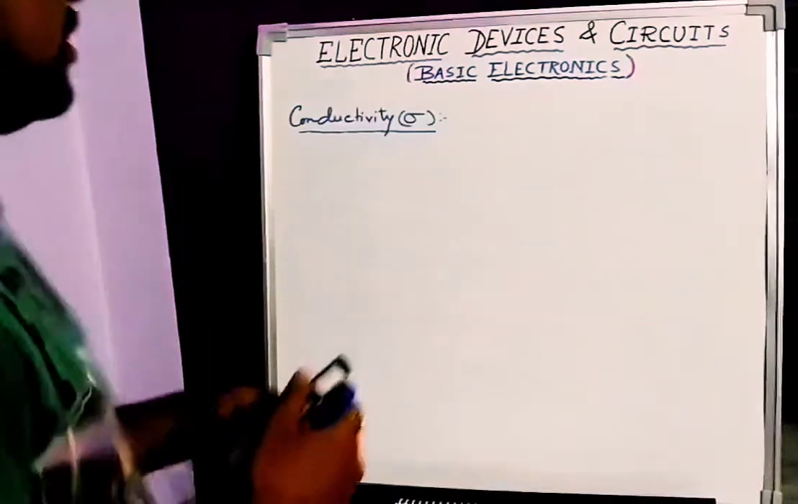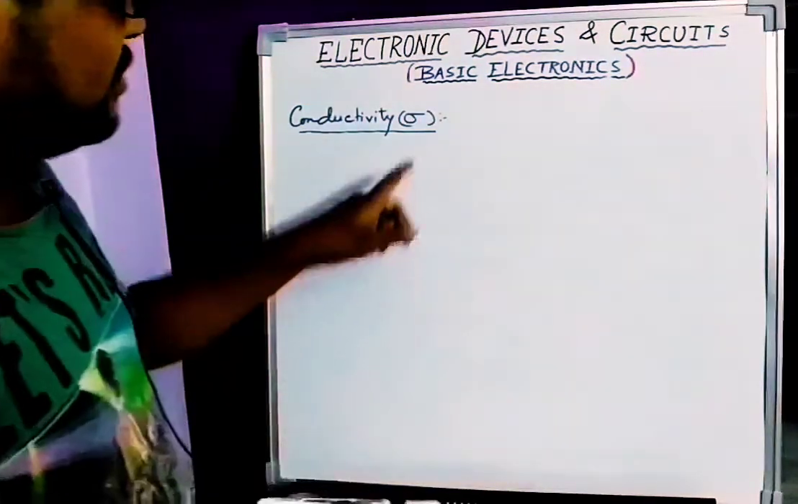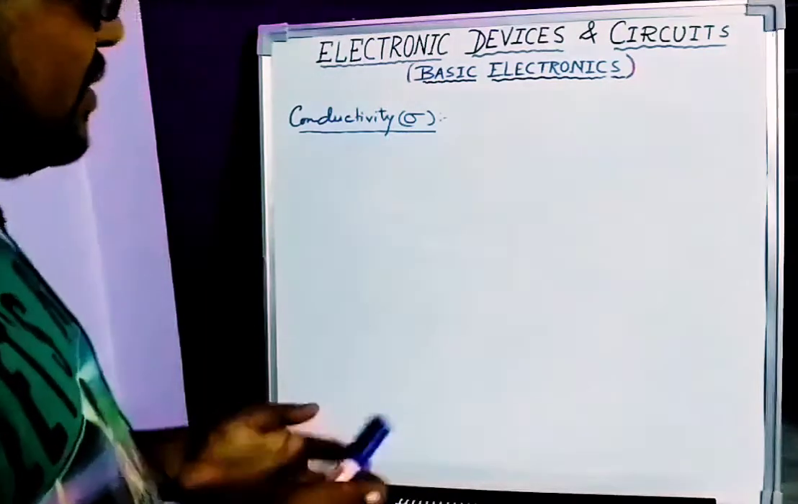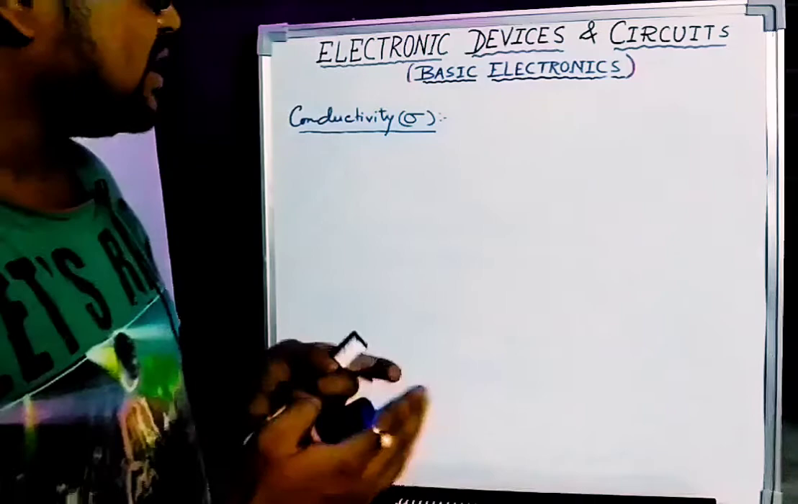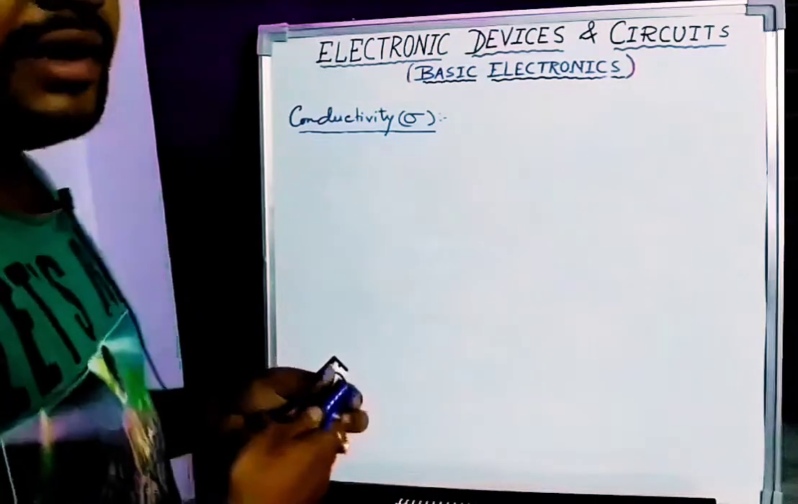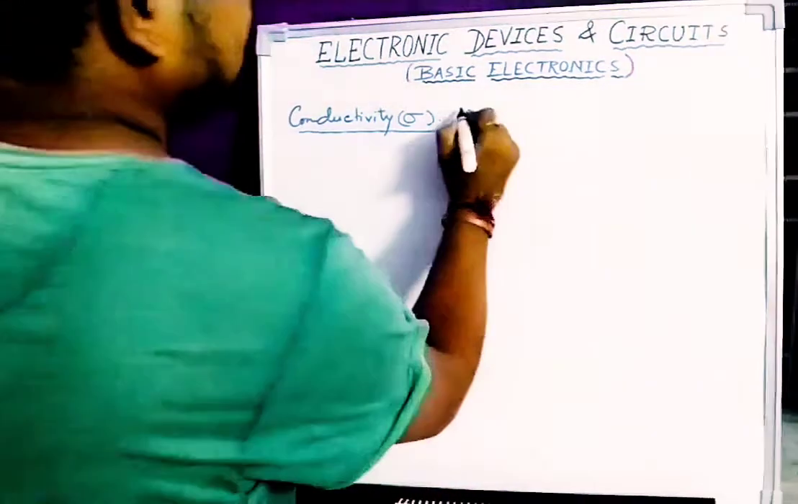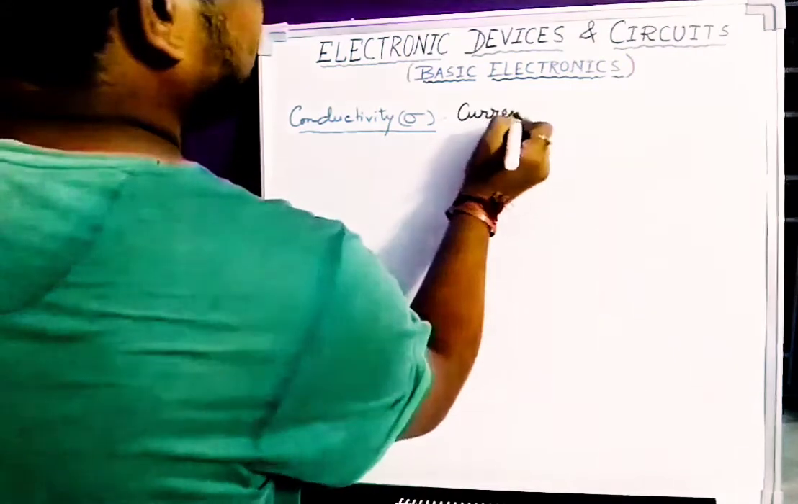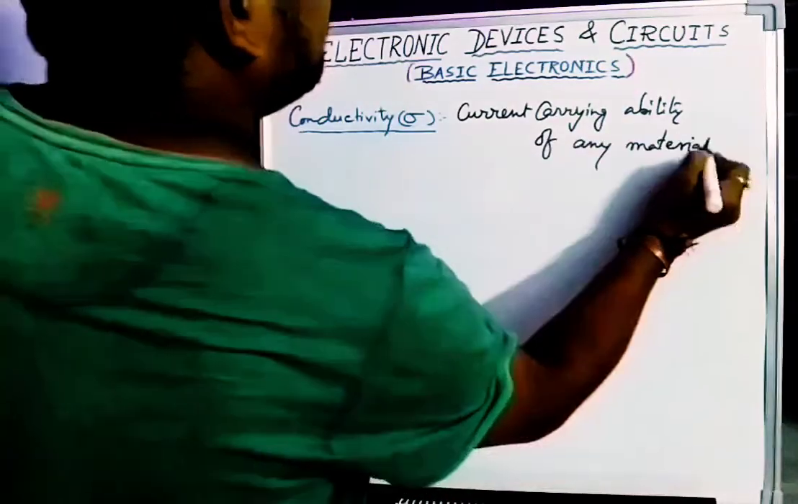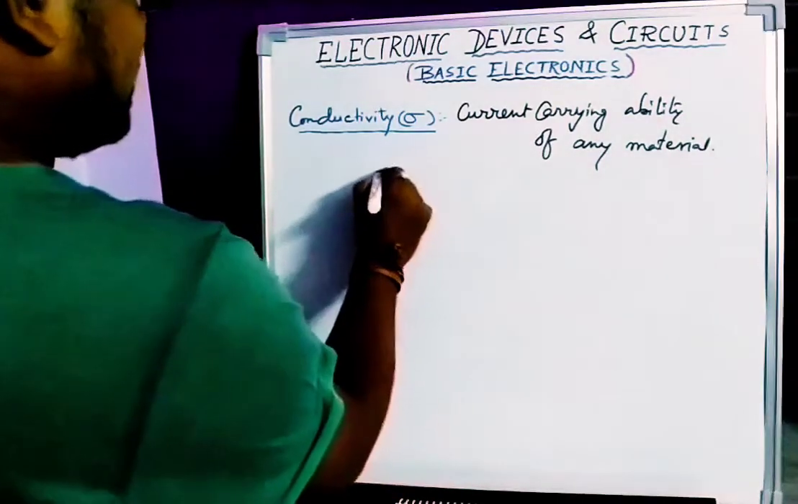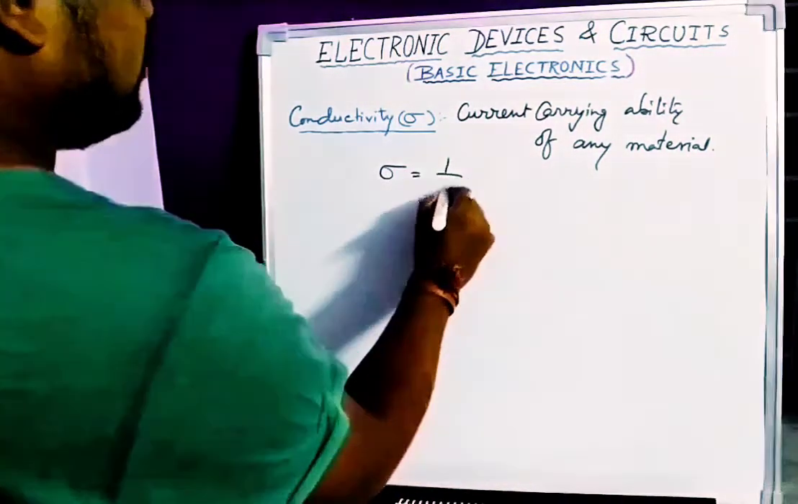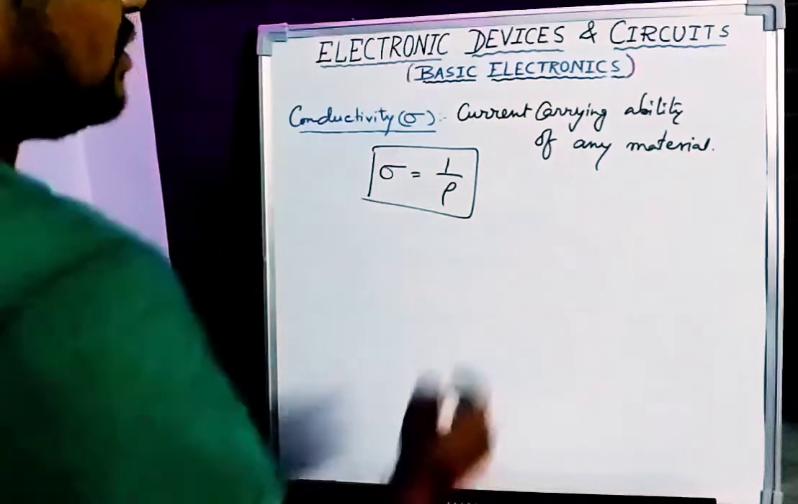Here in this video I will explain about the conductivity. It is denoted as sigma. Conductivity is just the reciprocal of resistivity. By definition, it is the current carrying capability of any material, that is called conductivity. So the definition is current carrying capability of any material is known as conductivity. As I told you, it is the reciprocal of resistivity. So I can write sigma equals 1 by rho. Rho is the resistivity. So what is the unit?